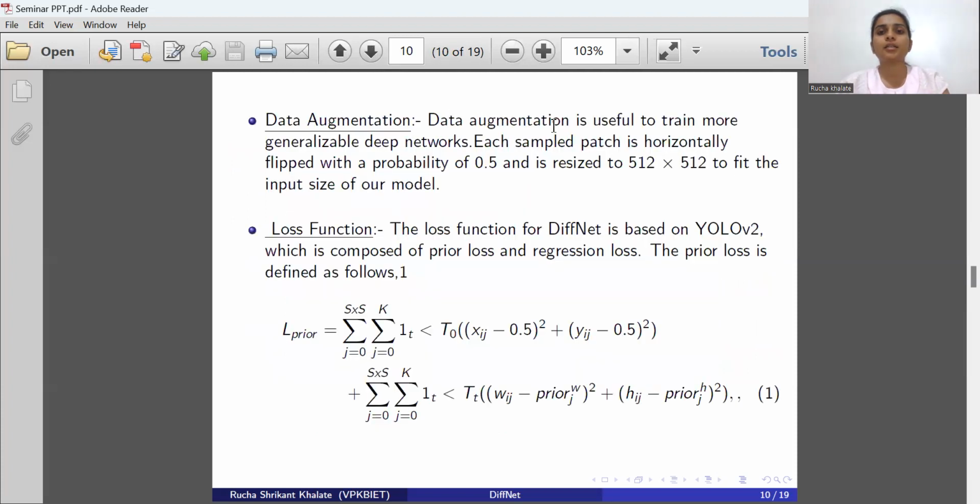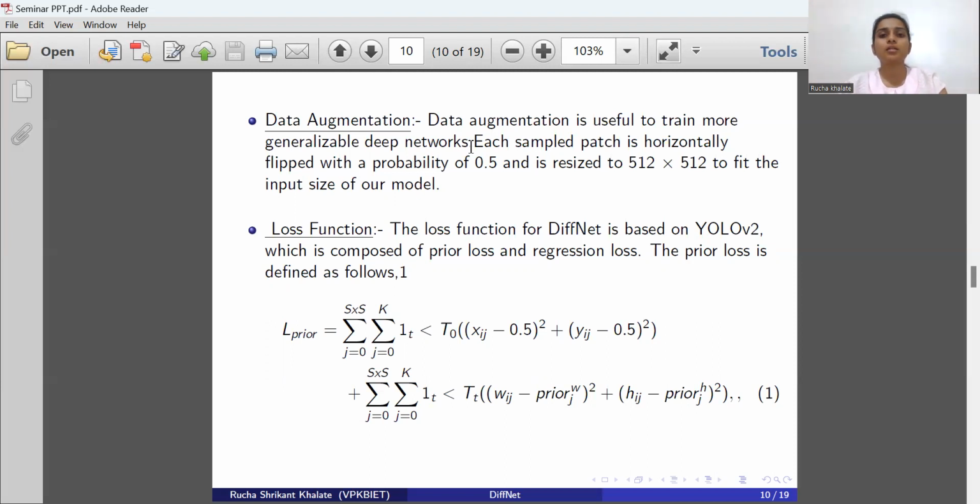Data augmentation is useful to train more generalizable deep networks. To make our model more robust, we randomly adjust the hue, brightness, and saturation of our input image. This is called sampling. After this, each sample patch is horizontally flipped with the probability of 0.5 and it is resized to 512 by 512 to fit the input size of our model.